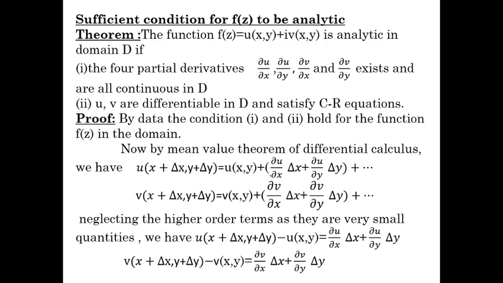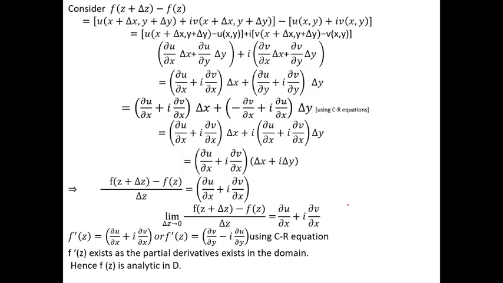Therefore this above equation can be written as u(x + Δx, y + Δy) - u(x, y) = ∂u/∂x Δx + ∂u/∂y Δy, and the second equation can be written as v(x + Δx, y + Δy) - v(x, y) = ∂v/∂x Δx + ∂v/∂y Δy.